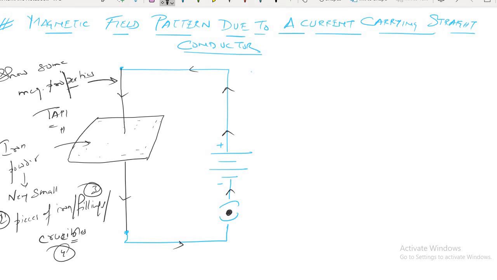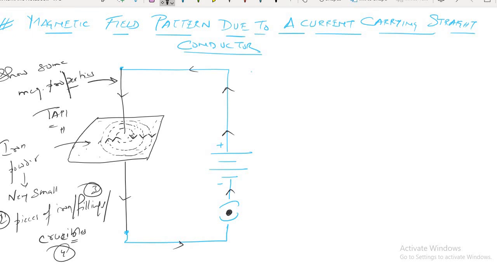So, whenever you are going to tap, what will happen? The iron filings start forming circles like this. Is that clear to you? Yes, sir. These iron filings were all distributed unevenly on the board. Whenever you are tapping, they are forming circles like this.